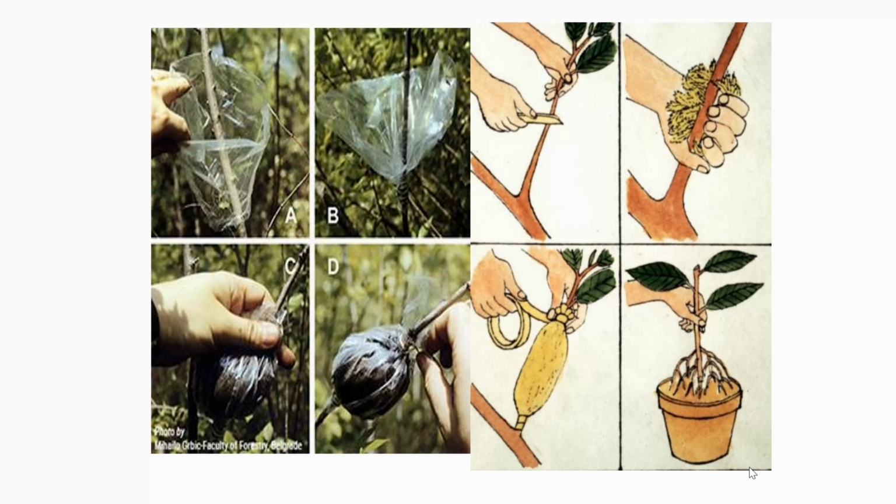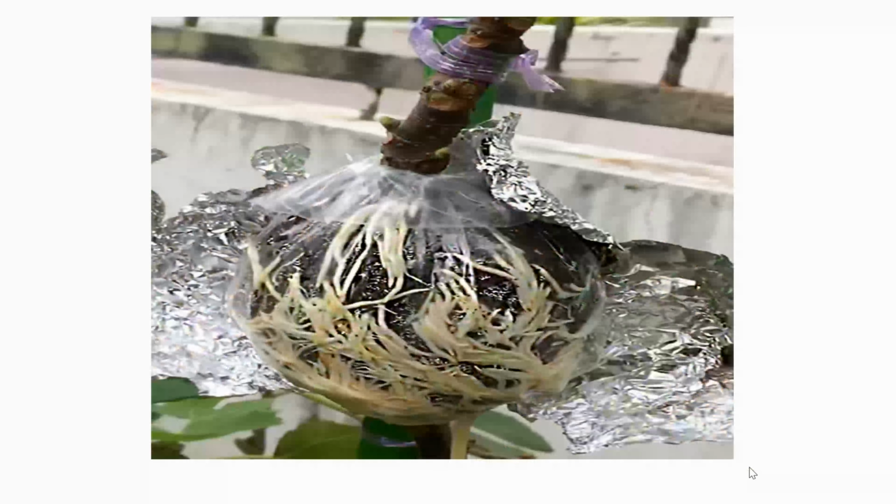Seal the other end of the wrapping sleeve with weatherproof adhesive tape. Leave the wrapping in place for up to a year. Open and check it occasionally for signs of rooting. When strong new roots are visible through the moss, remove the plastic sleeve and cut through the stem just below the rooted section.